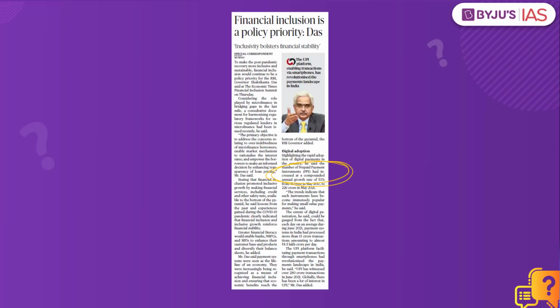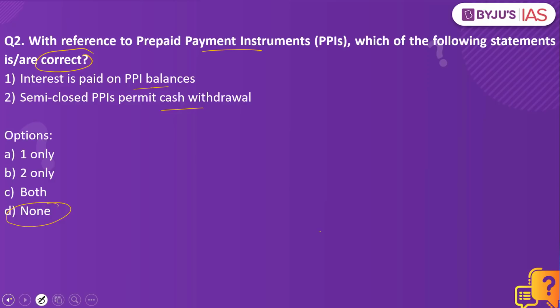Let me explain this with the help of some examples. We have one type of prepaid payment instrument called the closed system. What is this closed system? Let's say you want to send gifts to one of your friends on Myntra. So you pay the amount and Myntra will send a coupon or a code to that particular person. If that person has to buy one of the clothing accessories, what does he do? He uses this coupon to buy this product. Can a Myntra coupon be used on Amazon? No. Can it be used on Shoppers Stop? No. So that is what is called a closed payment instrument, where you have the restriction that you would be able to use this gift coupon only on that particular platform.